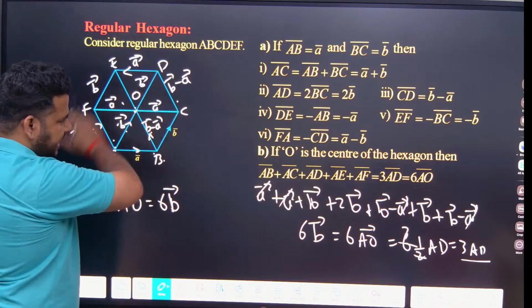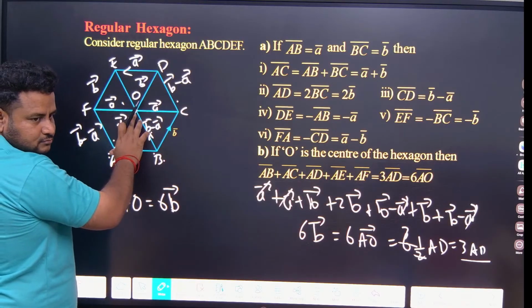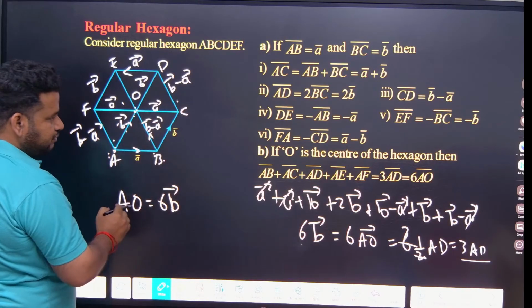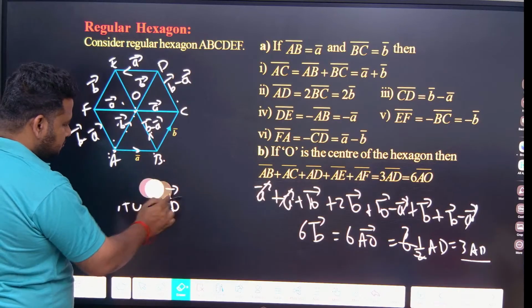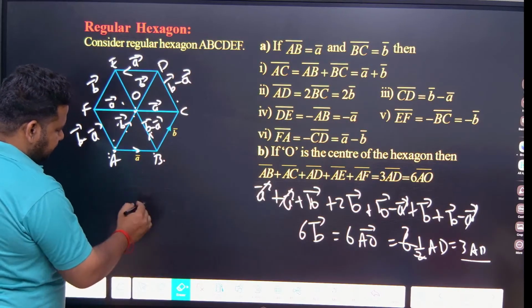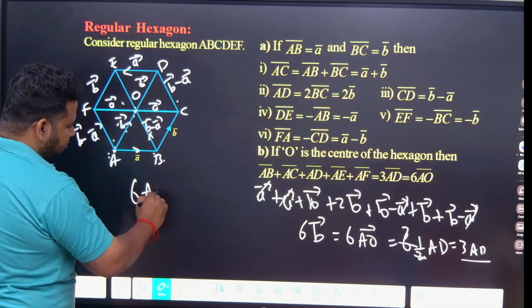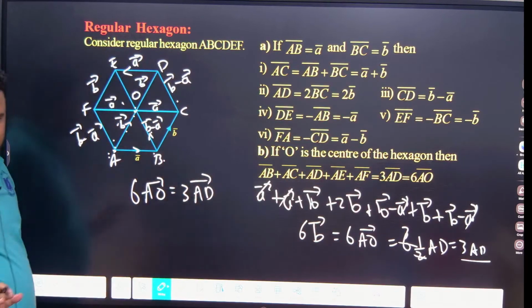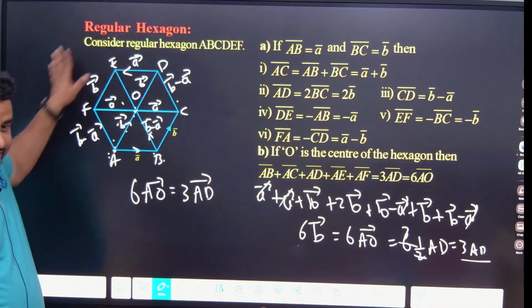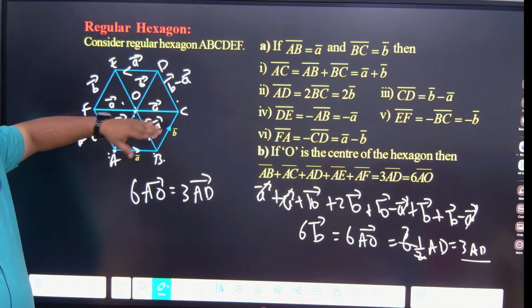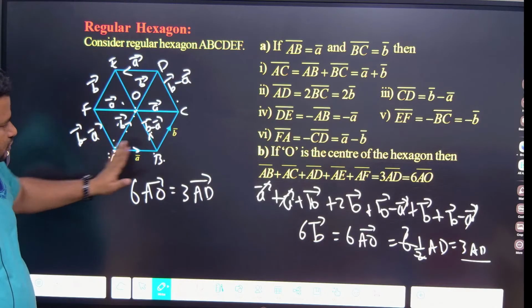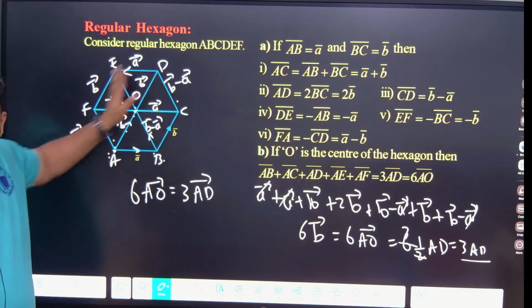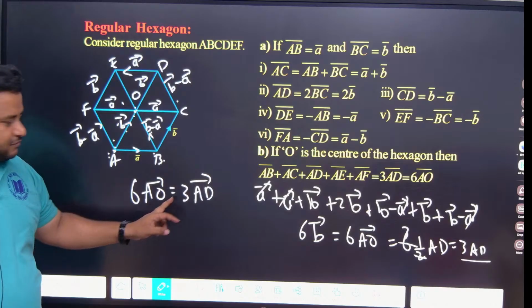So if you add all of this, you will get 6 times of this. 6 times AO will be equal to what? Sum of all of this will be equal to 6 times AO. That will be equal to what? 3 times AD. Okay, understood? You have to take it cyclical. AB is anti-cyclic. That is cyclical in the sense anti-clockwise. Vaishnavi, understanding? So you have to take anti-clockwise AB like this. So 6 times AO will be equal to 3 times AD.